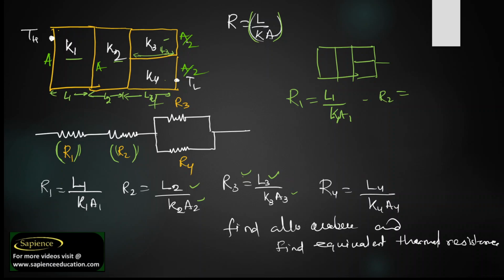Suppose the areas are A1, A2, A3 and A4; you may get different areas. Finally, you have got all the resistances.